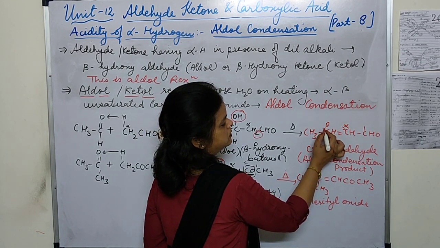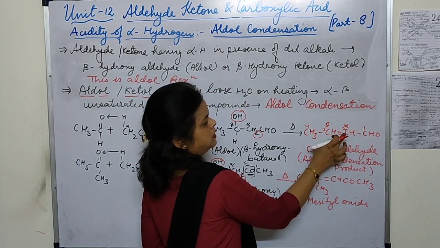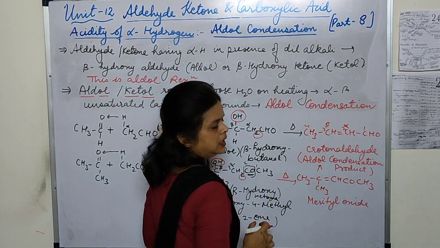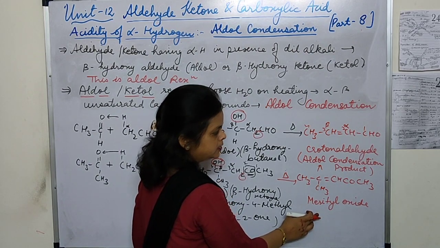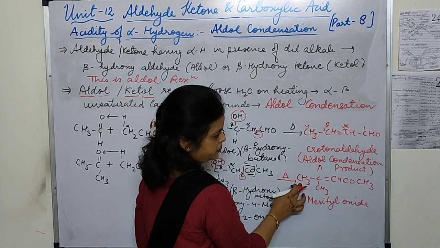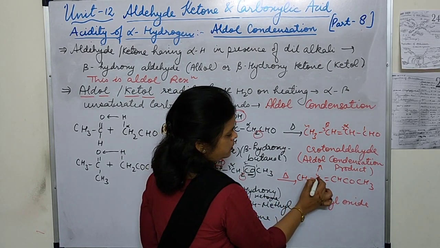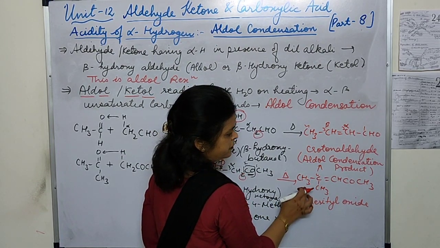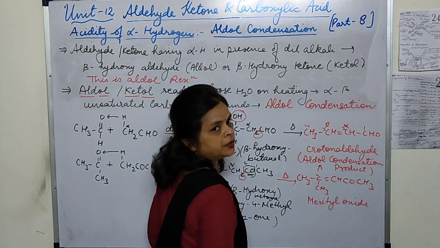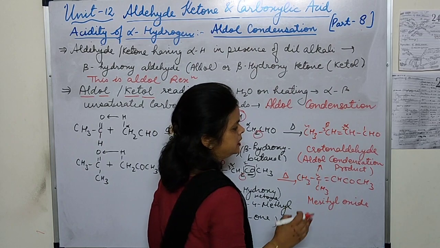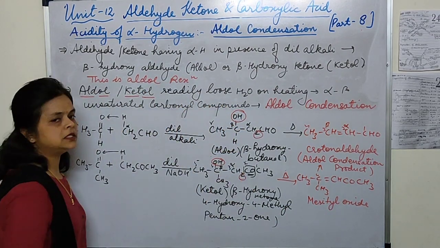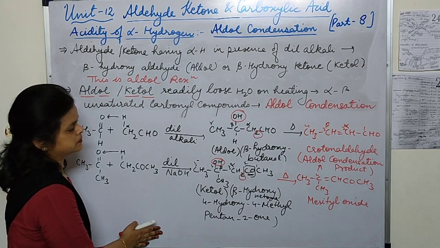1, 2, 3 and 4. But remember the IUPAC name here, students: 1, 2, 3, 4, 5. So 4 methyl pent 3 ene 2 one. Okay, so accordingly you can write the IUPAC names also. Here we have to focus on how we are writing the structure of the products.